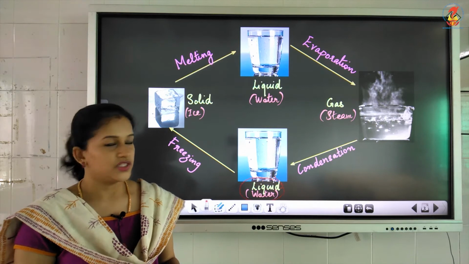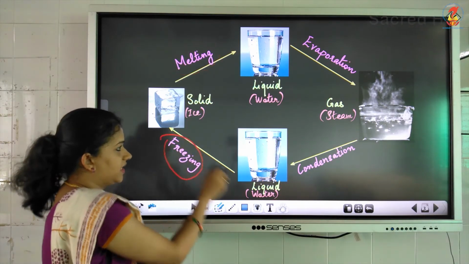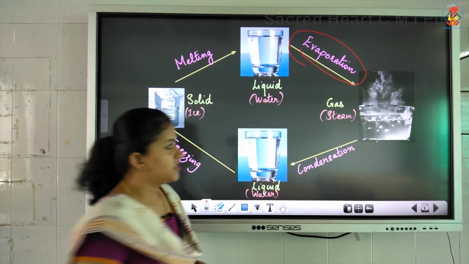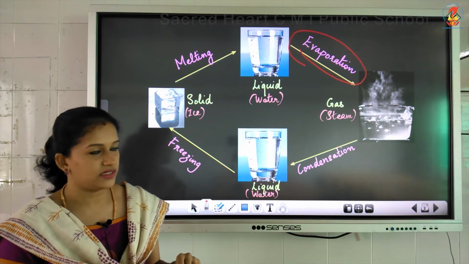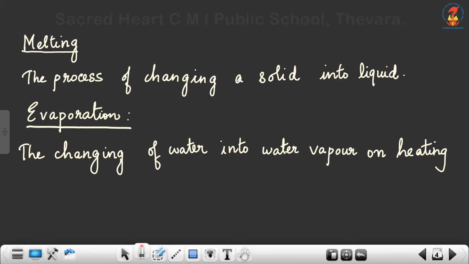So here I have mentioned some terms: melting, freezing, condensation, evaporation, etc. So let us learn what are the meanings of these terms. Okay. So first let us learn about melting.